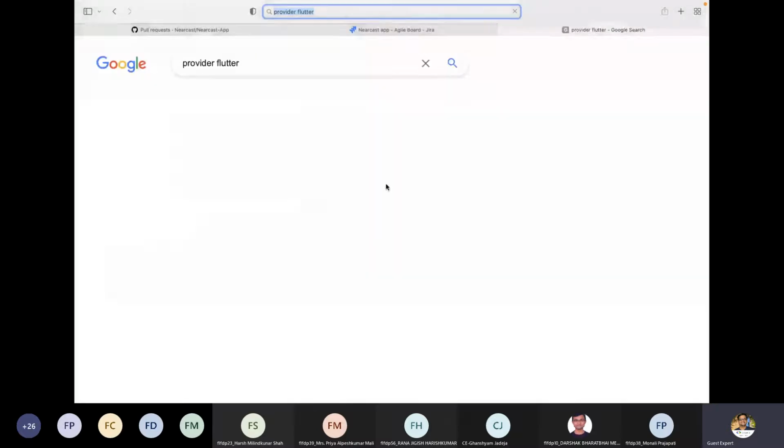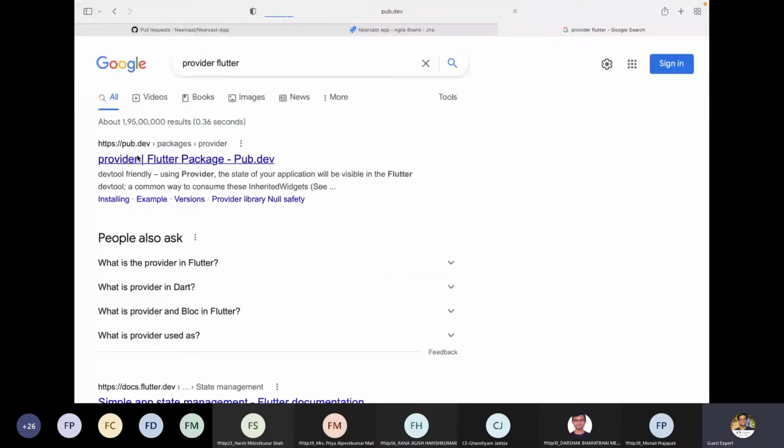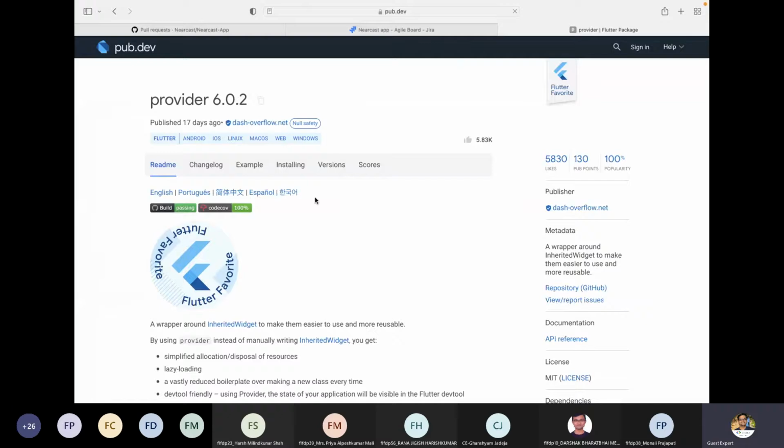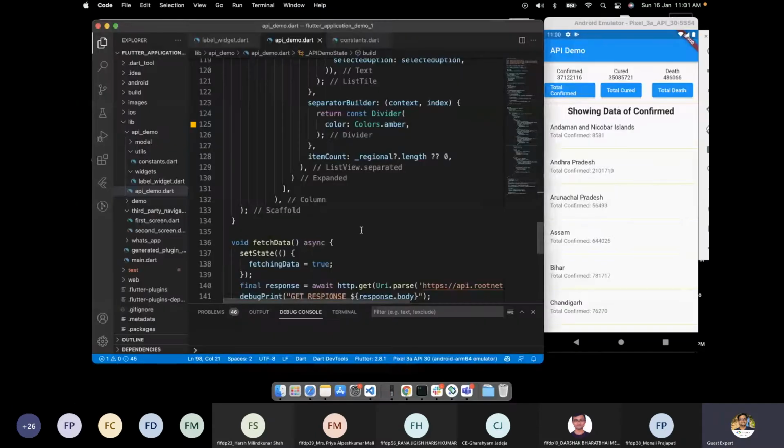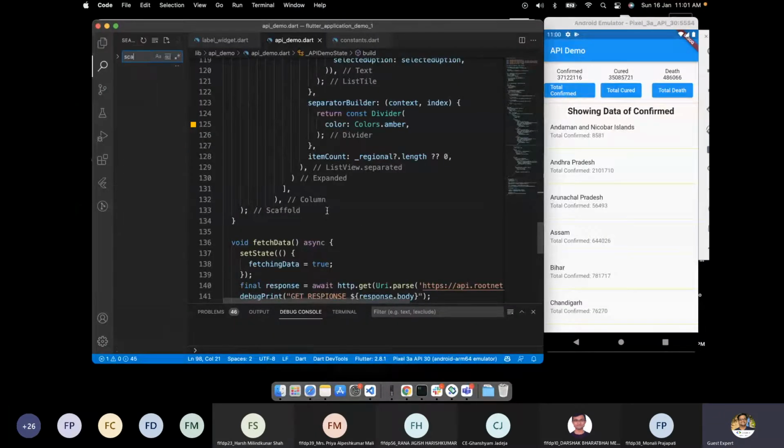Provider, Flutter. So we have a Flutter provider. This is just a wrapper on the inherited widget. The inherited widget we talked about in the first or second session, I guess, where we used .of(context) for the scaffold.